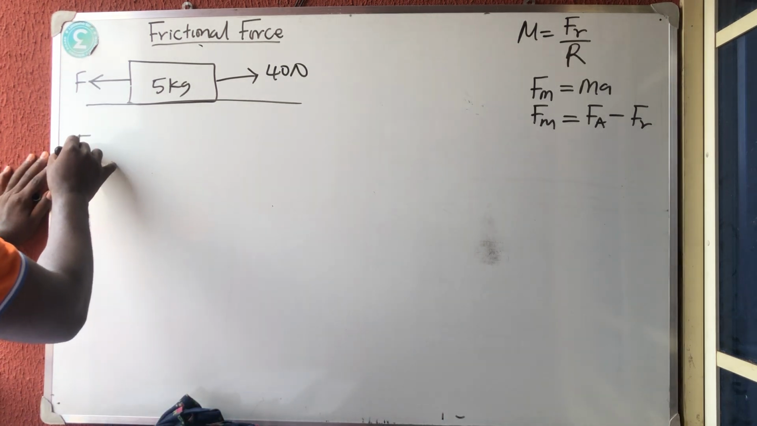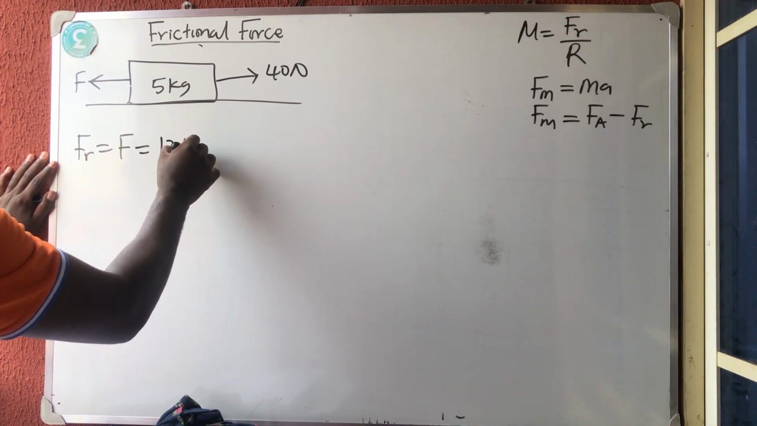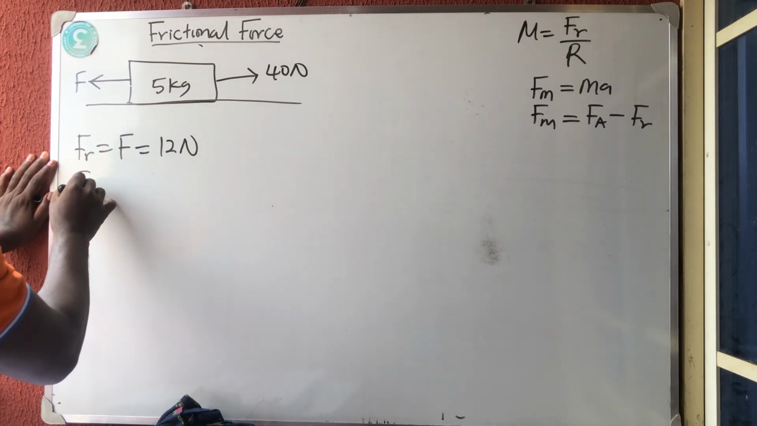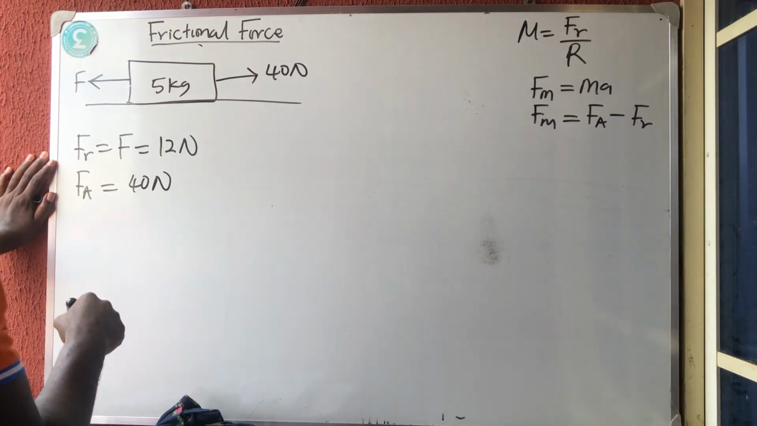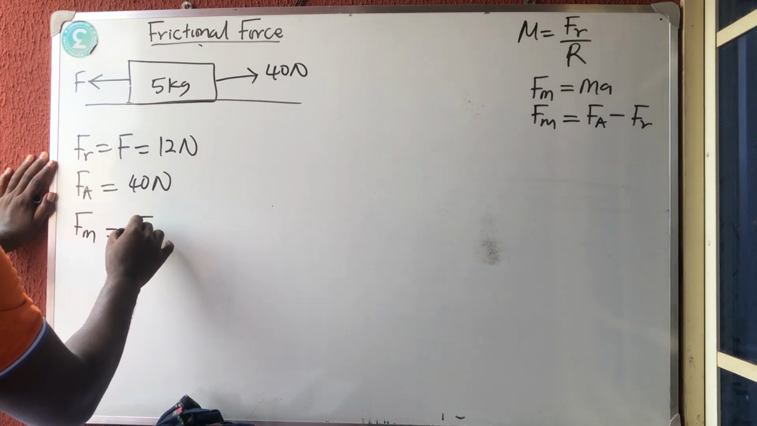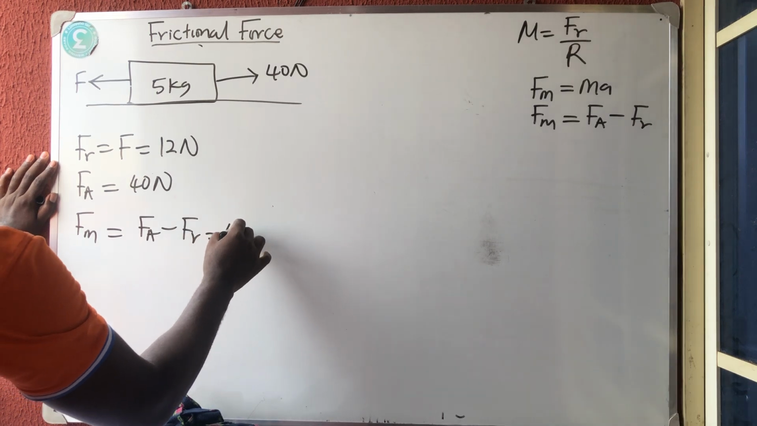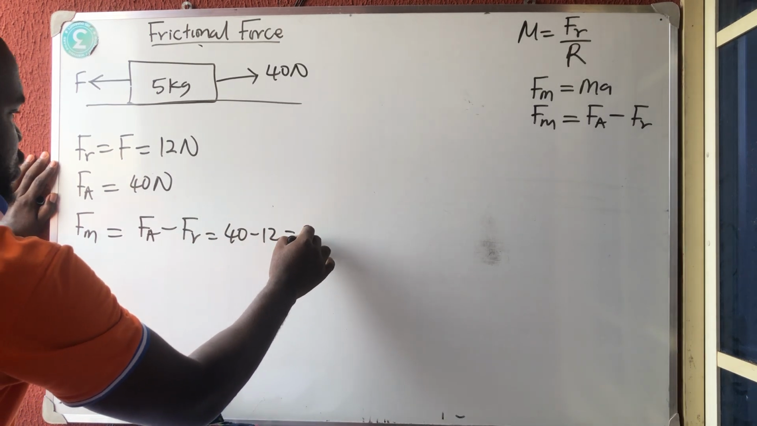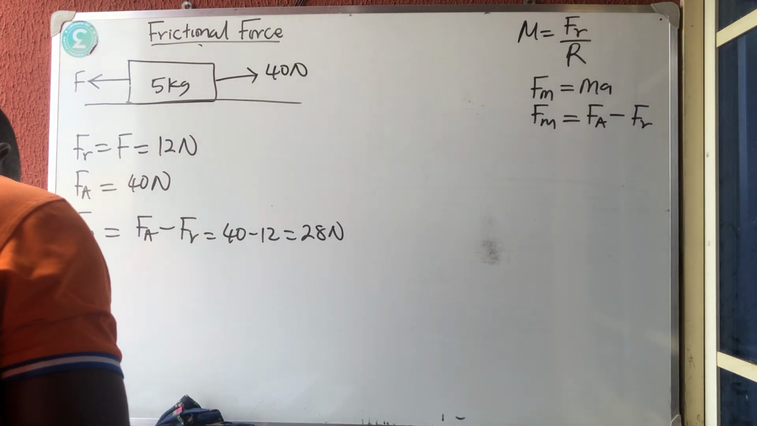Oh, they've given us that the frictional force, which is this F, is equal to 12 Newton. And they gave us the applied force, which is equal to 40 Newton. Immediately you can get your moving force. The force that will make this thing move should be the applied force minus the frictional force, which is 40 minus 12, which is 28 Newton. We have gotten that. So let us continue with the question.